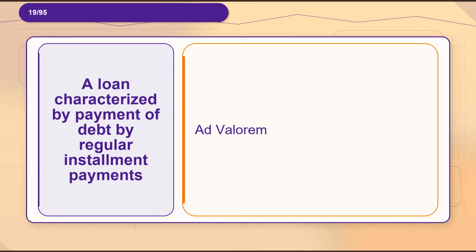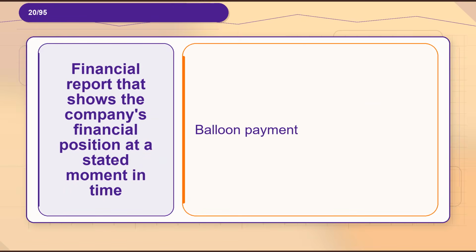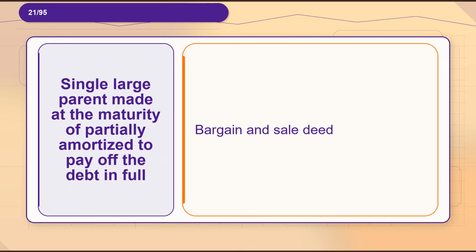Flashcard 19. Term, a loan characterized by payment of debt by regular installment payments. Definition, ad valorem. Flashcard 20. Term, financial report that shows the company's financial position at a stated moment in time. Definition, balloon payment. Flashcard 21. Term, single large payment made at the maturity of a partially amortized loan to pay off the debt in full. Definition, bargain and sale deed.